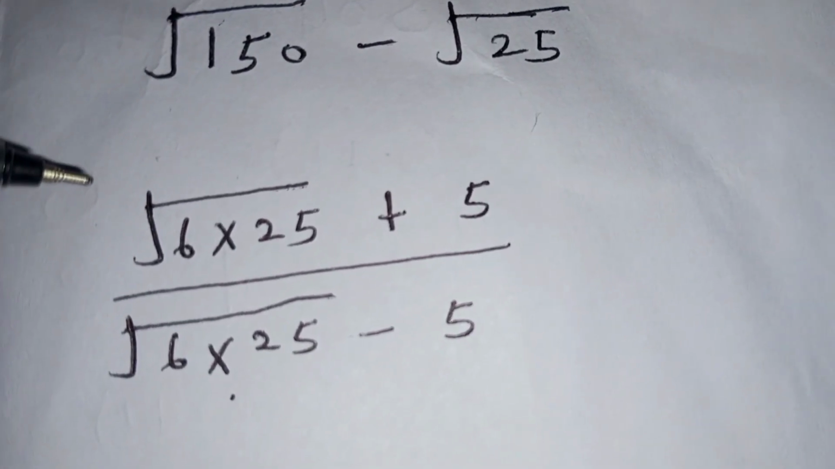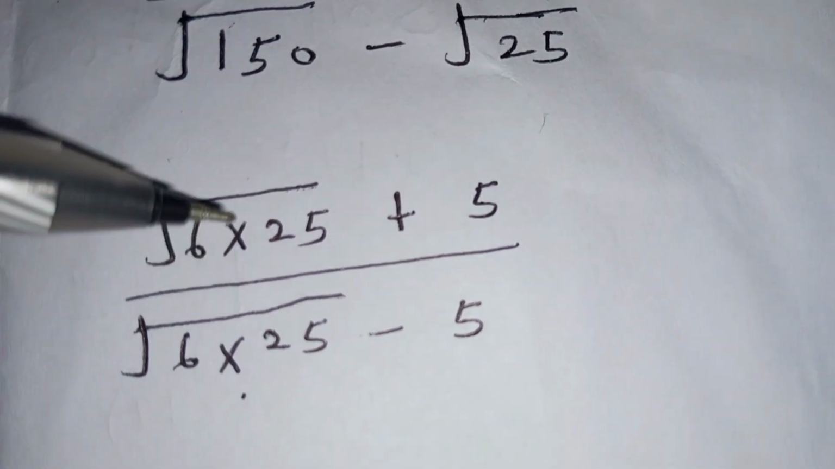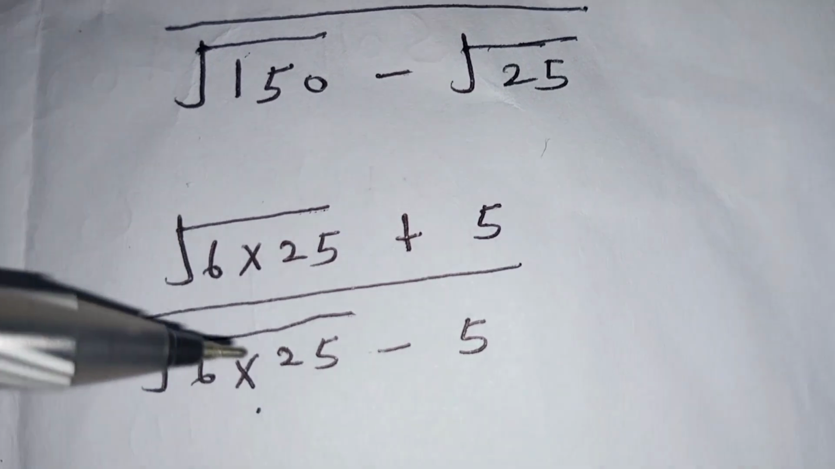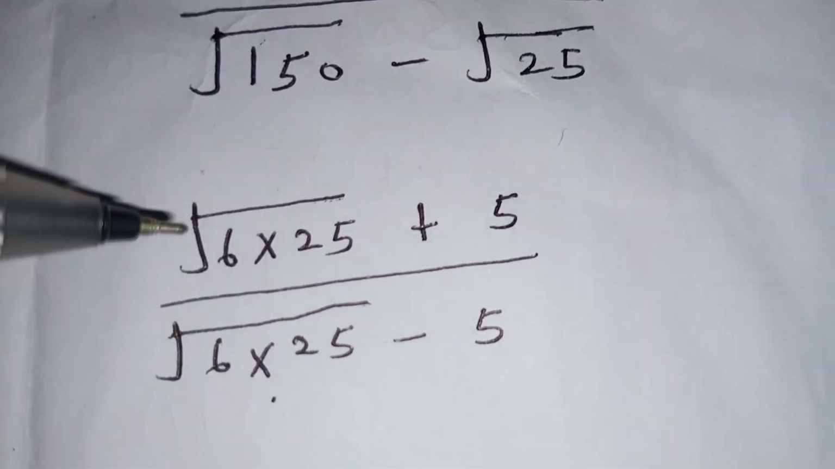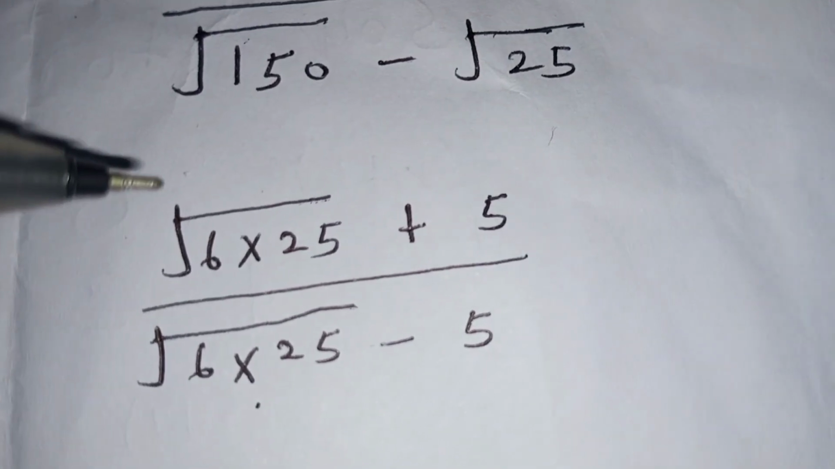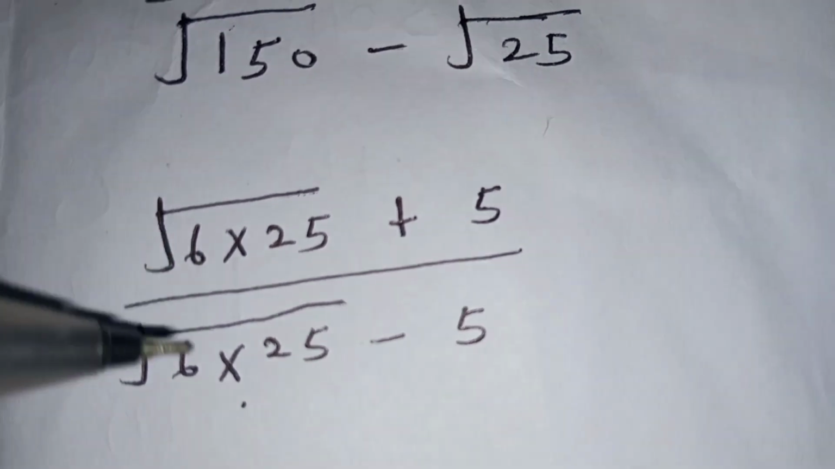150 can be written as 6 times 25, and on the denominator also 150 is 6 times 25. So what we are going to do is distribute the root on 6 and on 25, both in the numerator and on the denominator.